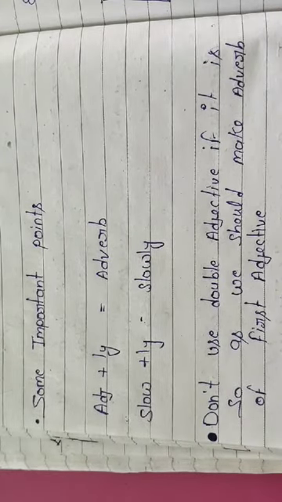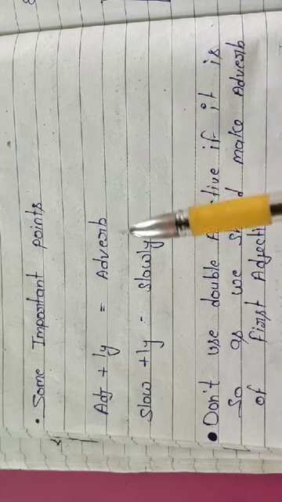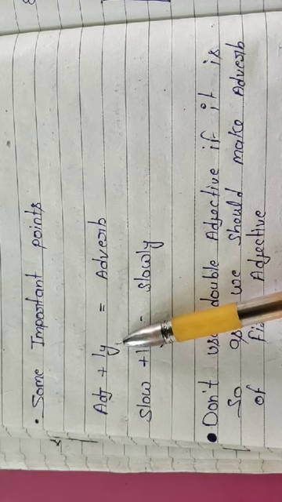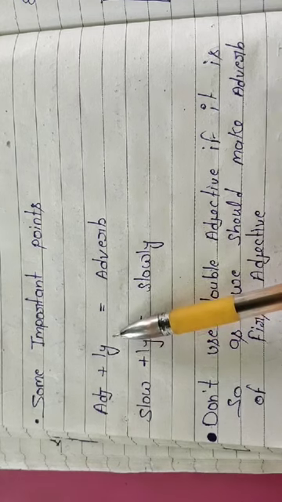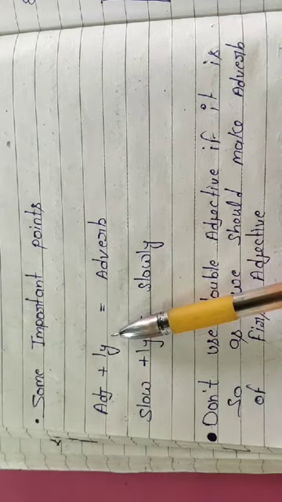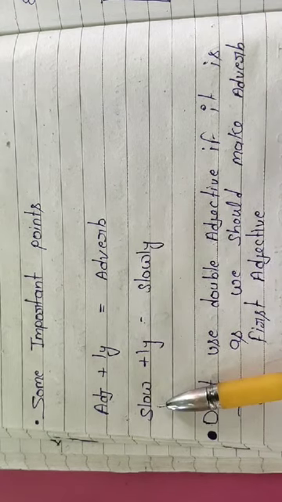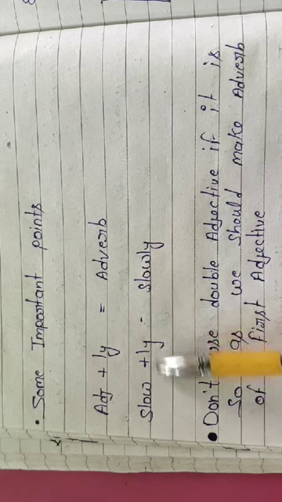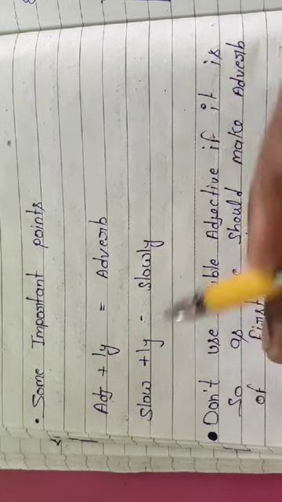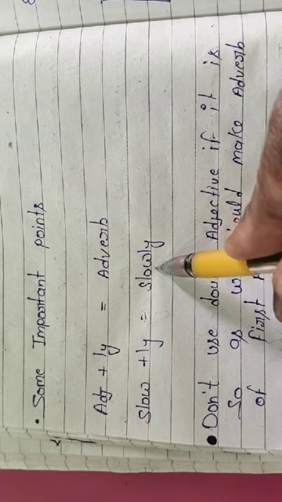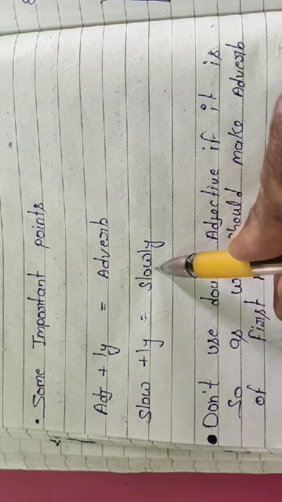Now some important points which we have to remember. If there is an adjective and we want to change it into an adverb, we will add ly to the adjective. If we add ly, it will change into an adverb. Like slow is the adjective and slowly is the adverb.